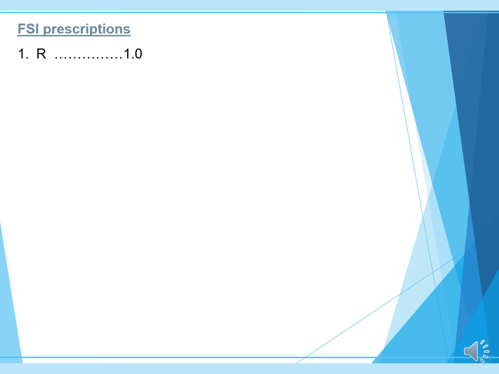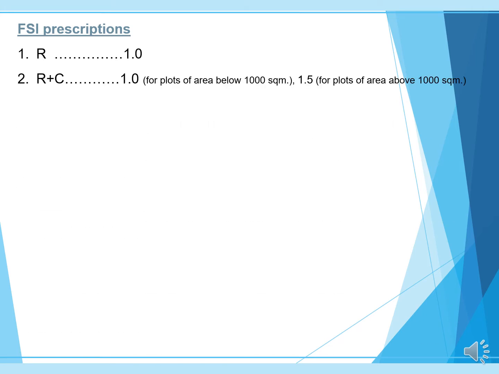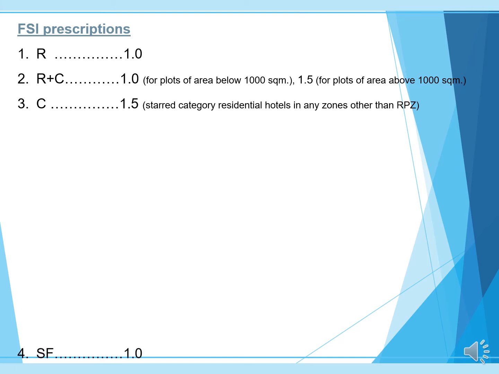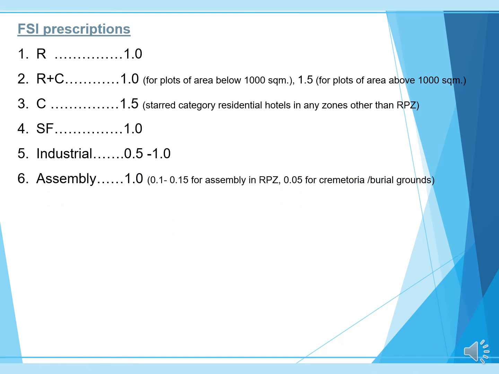FSI prescription: residential 1; residential plus commercial 1 for plot area below 1000 square meter, 1.5 for plot area above 1000 square meter. Star category residential hotels other than in RPZ zones 1.5. Industrial 1. Assembly 1.